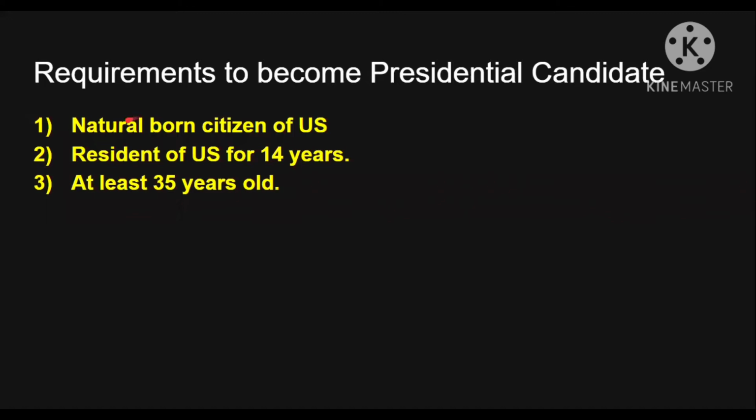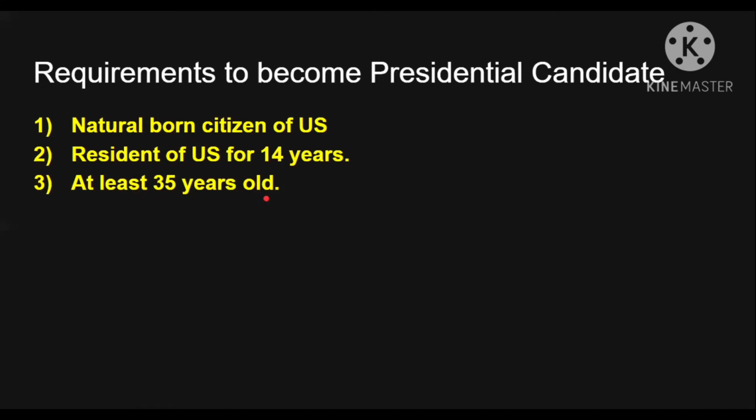To become a presidential candidate in the USA, that person should first be born in the USA. That is, the person should be a natural born citizen of the USA, or if not born there, should be a resident of the US for 14 years. And to become a candidate, the person should be at least 35 years old.